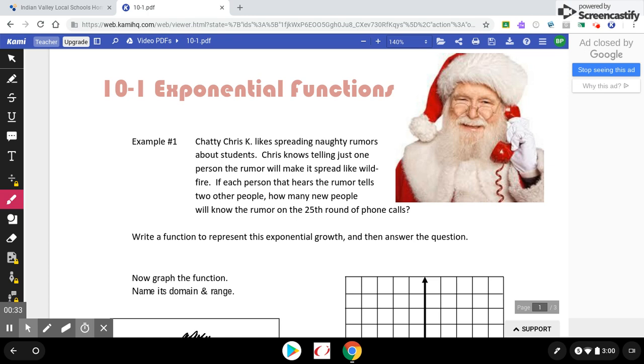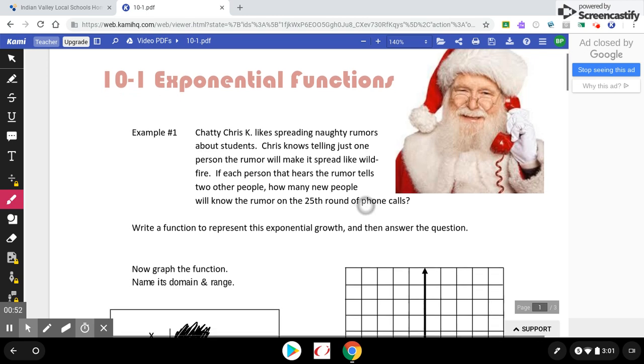So real quick, play along, get a number in your head. 25 rounds of phone calls. Whoever gets a phone call calls two more people. How many people do you think are going to know this rumor when it's all said and done after 25 rounds of phone calls? Just think about that for a second. Play along. Put a number in your head. All right, now down here,